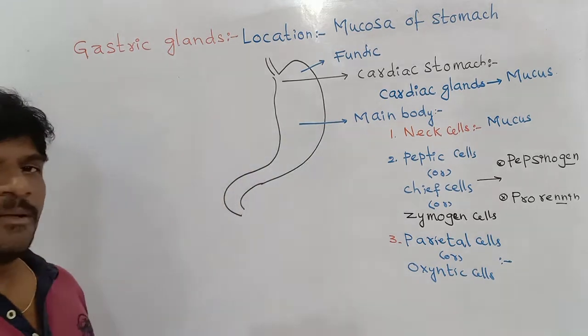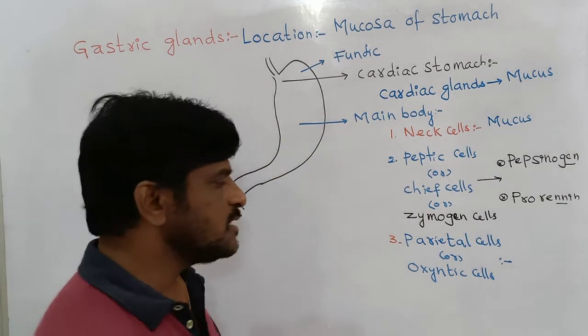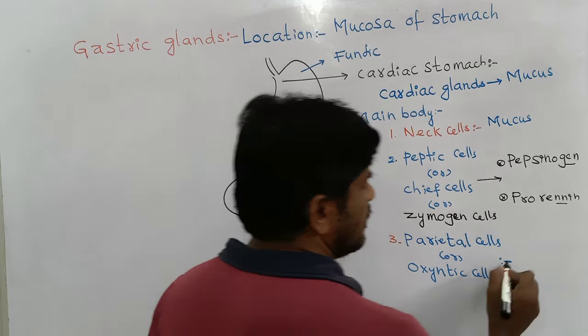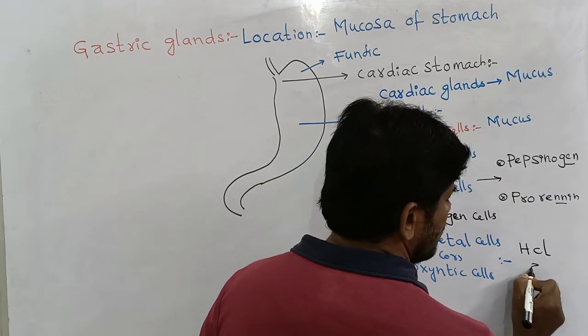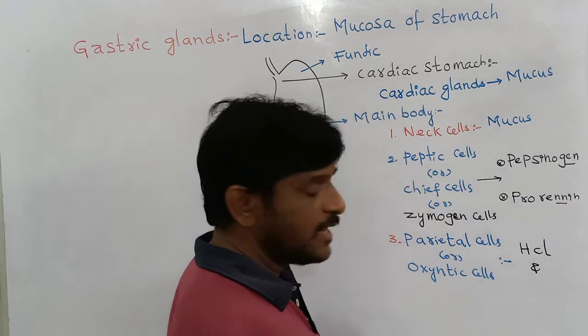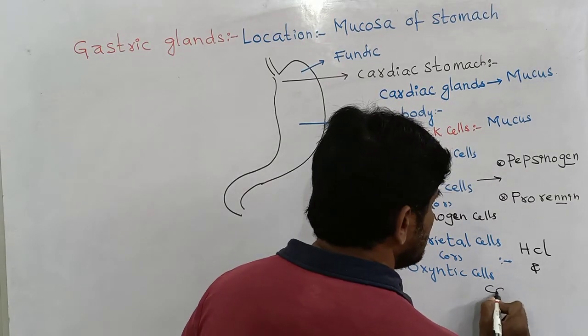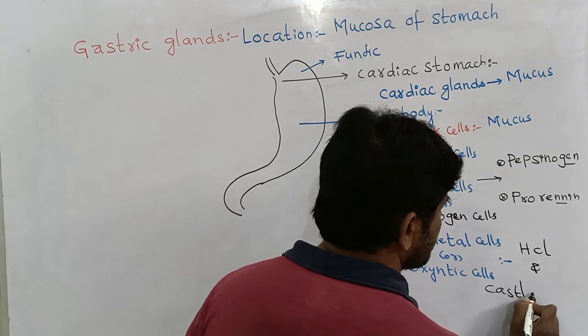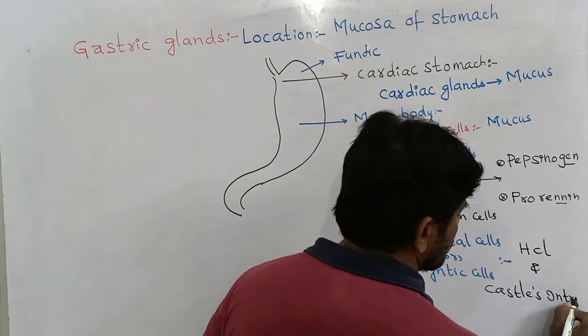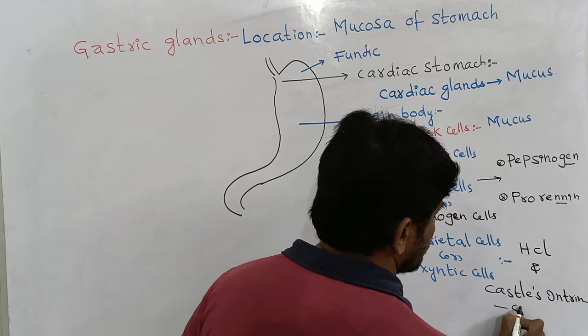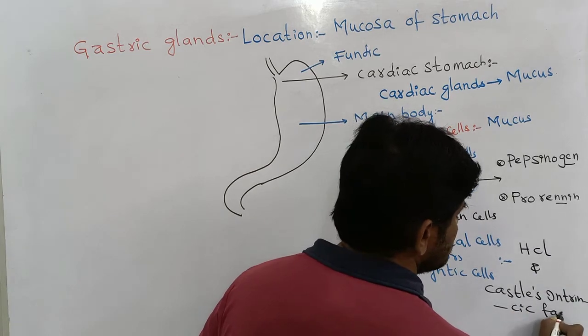Parietal cells or oxyntic cells secrete hydrochloric acid, HCl, and one more factor called Castle's intrinsic factor.